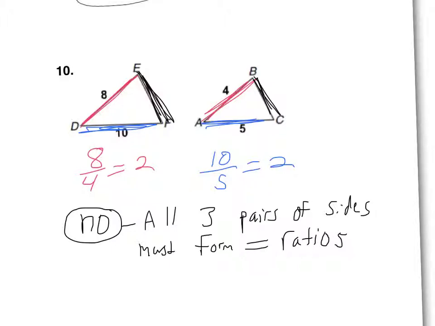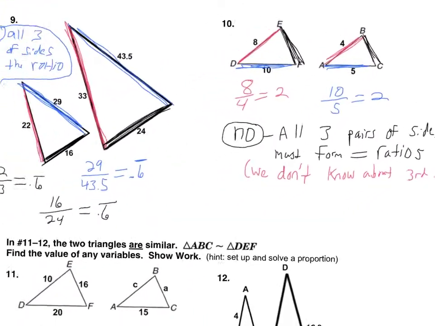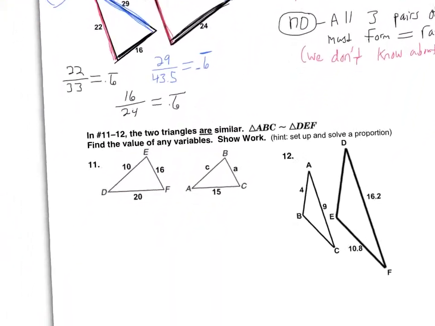All three pairs of sides must form equal ratios, and we don't know about the third set. Okay, so hopefully that makes sense. You have a pretty good idea of what it means for two triangles to be similar.